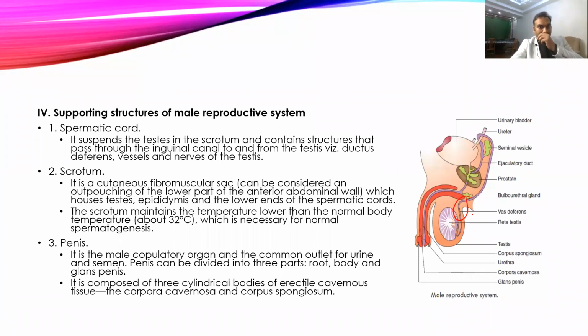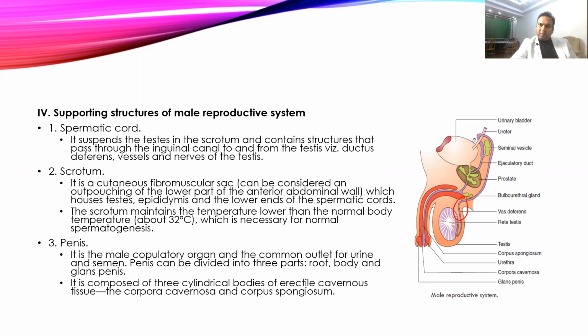Then next, another important organ is the penis. The penis is somewhere around 10 to 12 centimeter long, and it is also called the male copulatory organ. The urethra passes through its center, and that gives a common passage for both urine and semen.